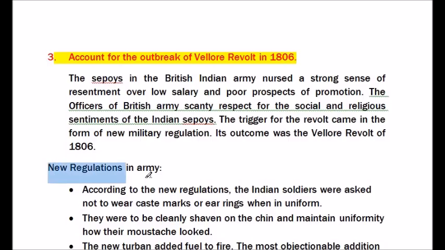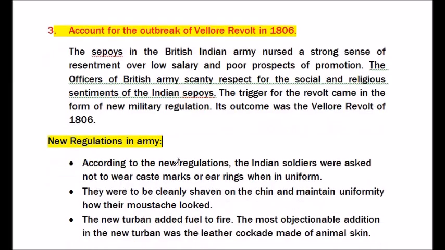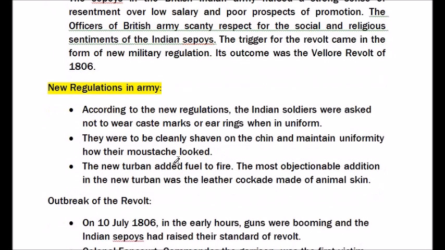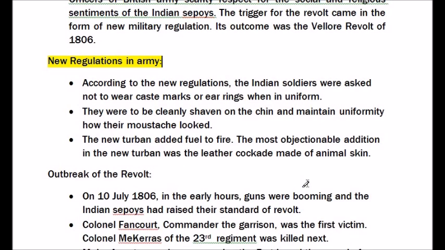The new regulations in army. According to the new regulations, the Indian soldiers were asked not to wear caste marks or earrings when in uniform. They were to be cleanly shaven on the chin and maintain uniformity in how their moustache looked. The new turban added fuel to fire. The most objectionable addition to the new turban was a leather cockade made of animal skin.